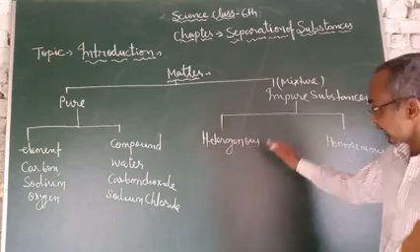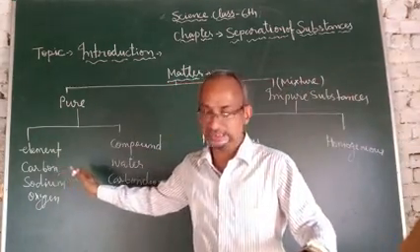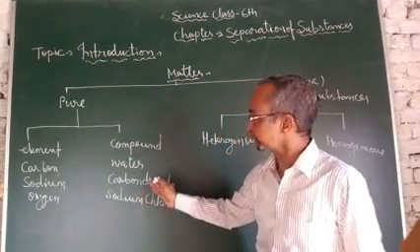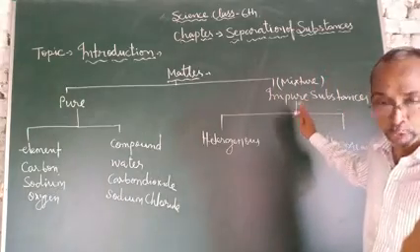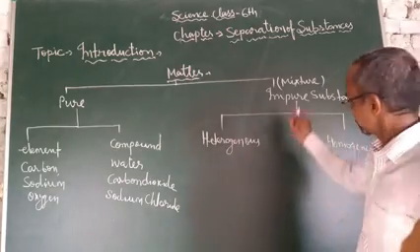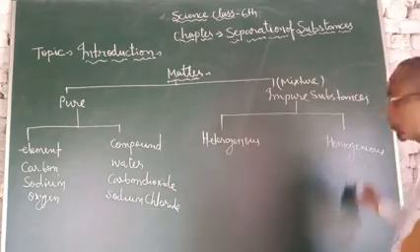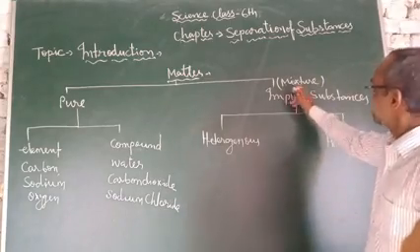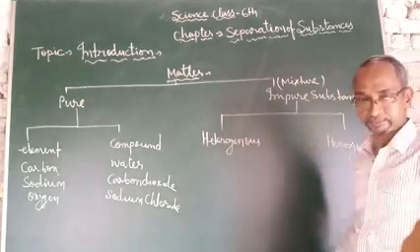Heterogeneous and homogeneous mixtures are not pure substances. Elements and compounds are pure substances. But these are impure substances, not pure. Impure substances are of two types: heterogeneous mixtures and homogeneous mixtures. The other name of an impure substance is a mixture.